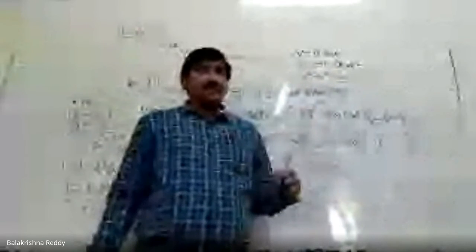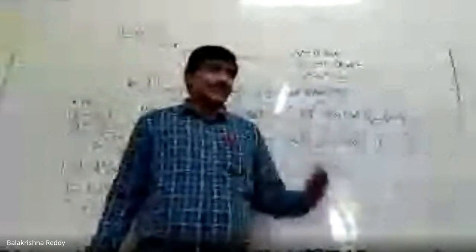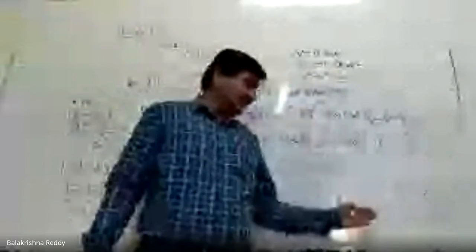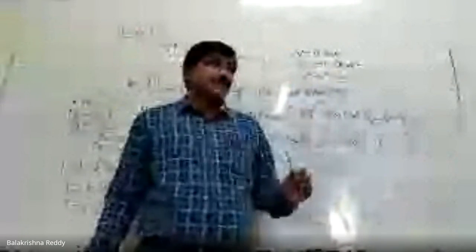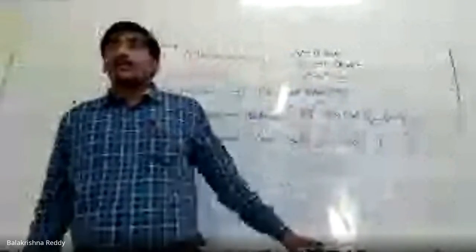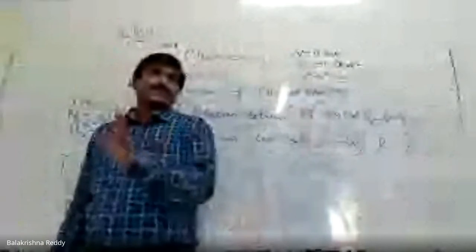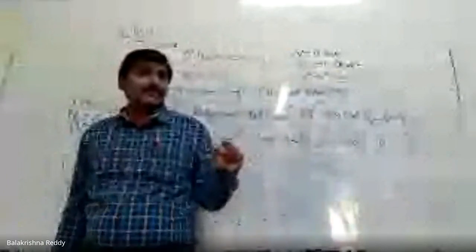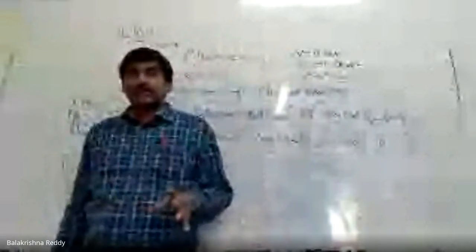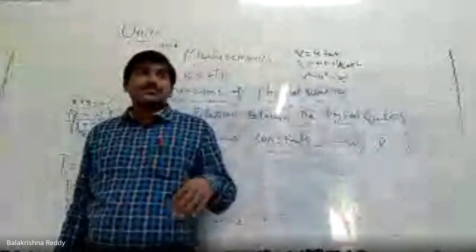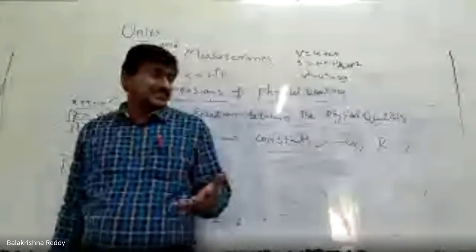Therefore, dimension formulas do not explain the constants in dimensional equations, and they also do not say anything about the coefficient values while you are adding or subtracting dimensional quantities. So in such cases, dimension formulas lag behind. Therefore, dimension formulas are not used much further.